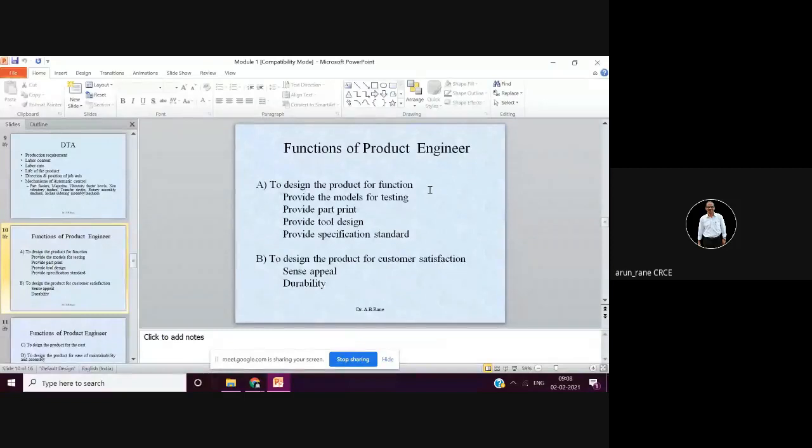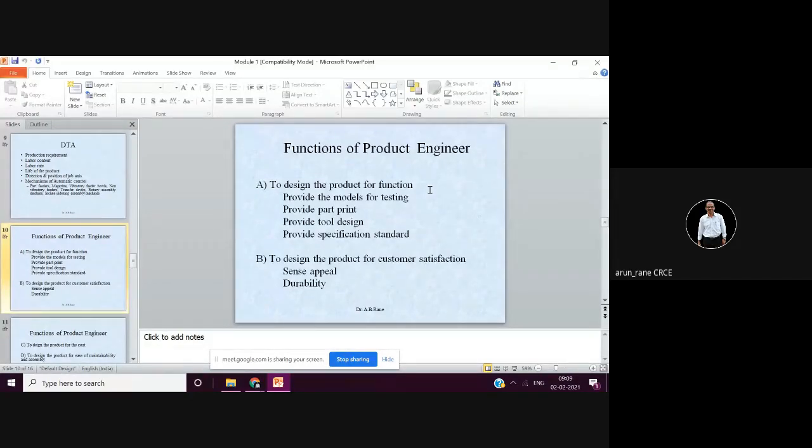But the only problem with the car is that it doesn't run properly, isn't it? Then who is going to take this car? The main function of the car is that it should run, and it should give the basic function of the product. If we talk about a car, the basic function is that it should run. Another requirement is that it should give good mileage. So you have to design the product accordingly.